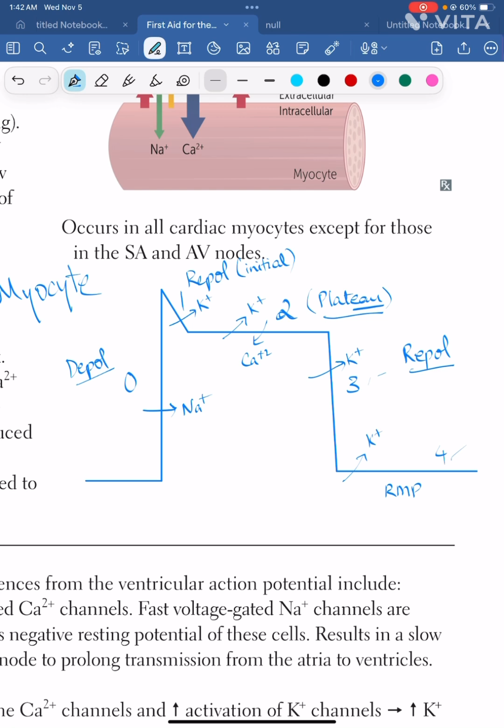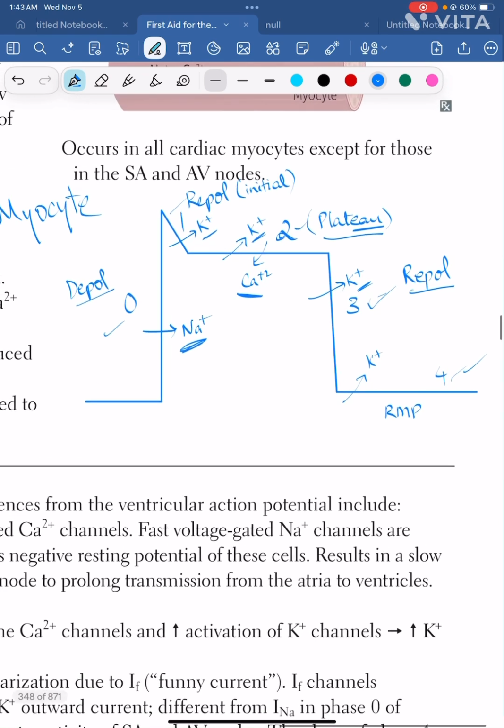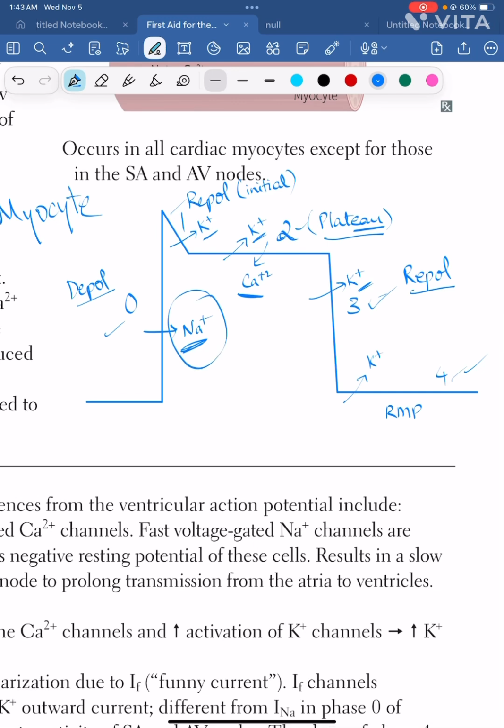This is what's going on in the cardiac myocyte. This is how the action potential proceeds: phase 0, phase 1, phase 2, phase 3, phase 4. The initial phase is all sodium entering. The later 3 phases are mostly potassium exiting, but there's also calcium entering in the plateau phase. That's all you have to remember for the cardiac myocyte potential, right?